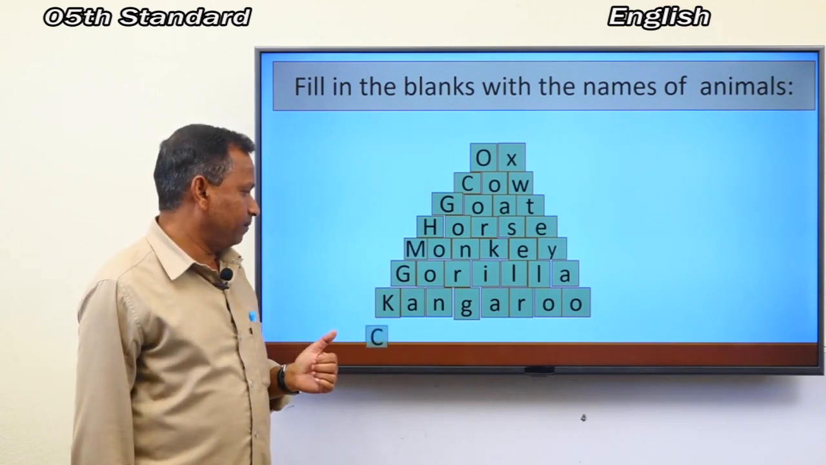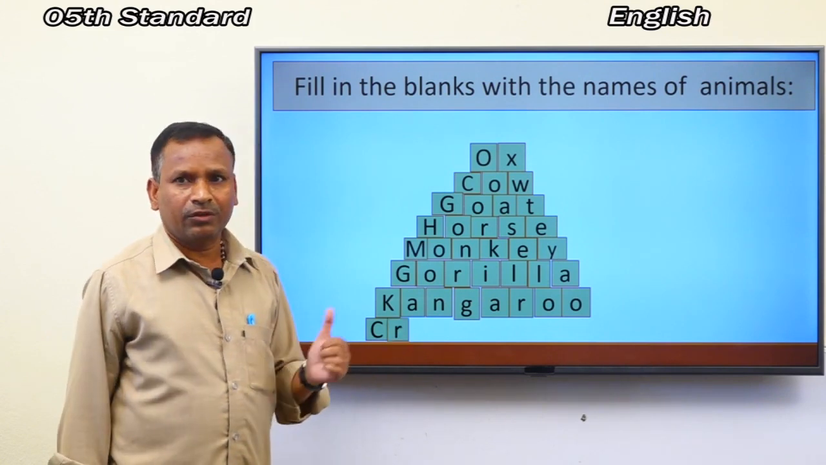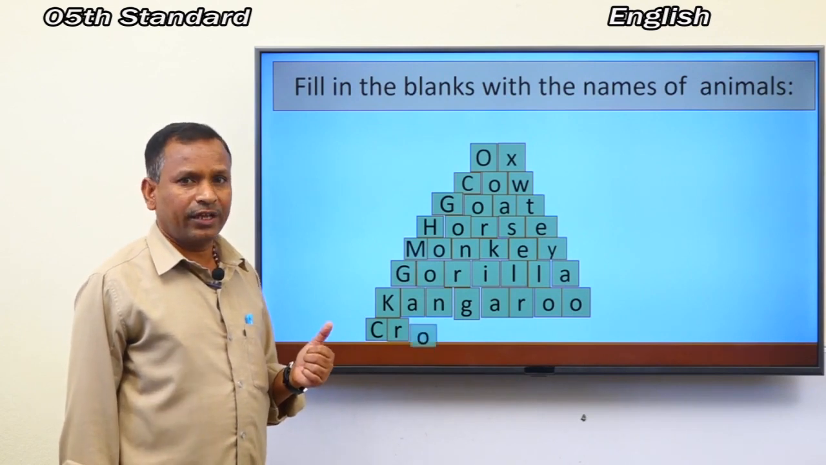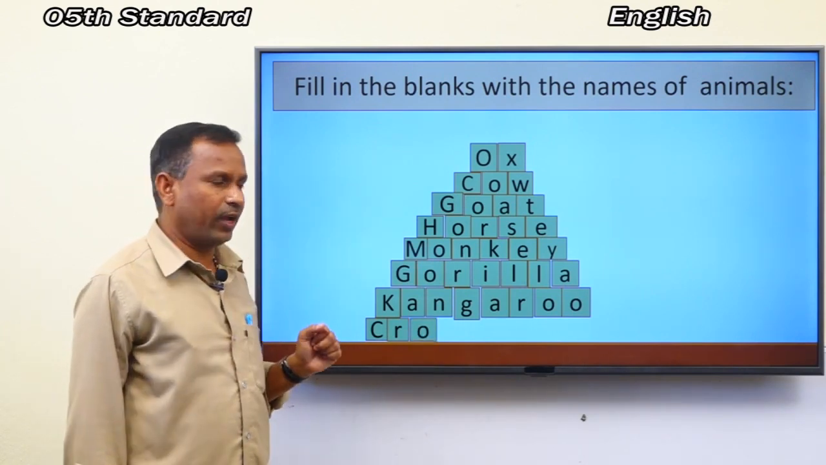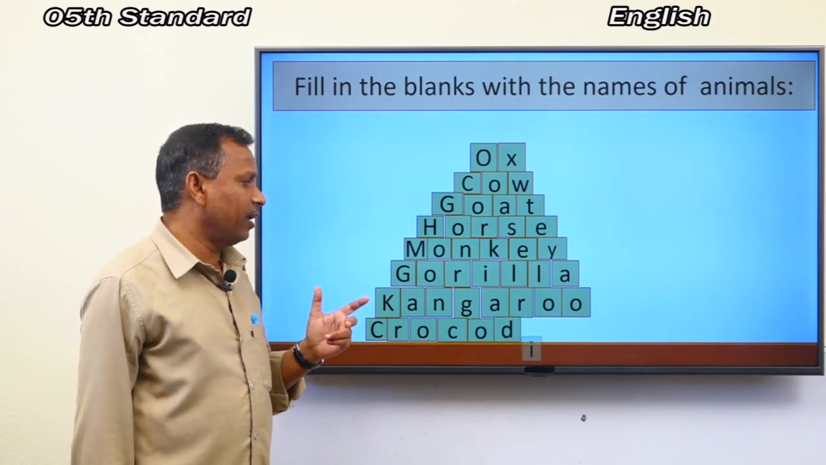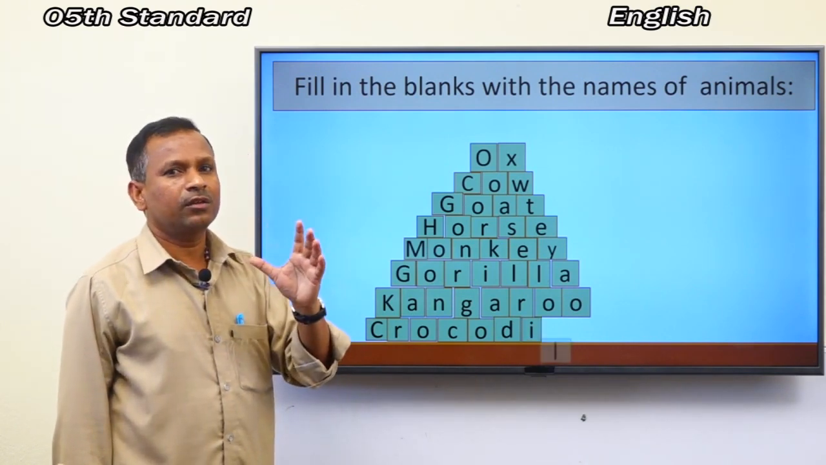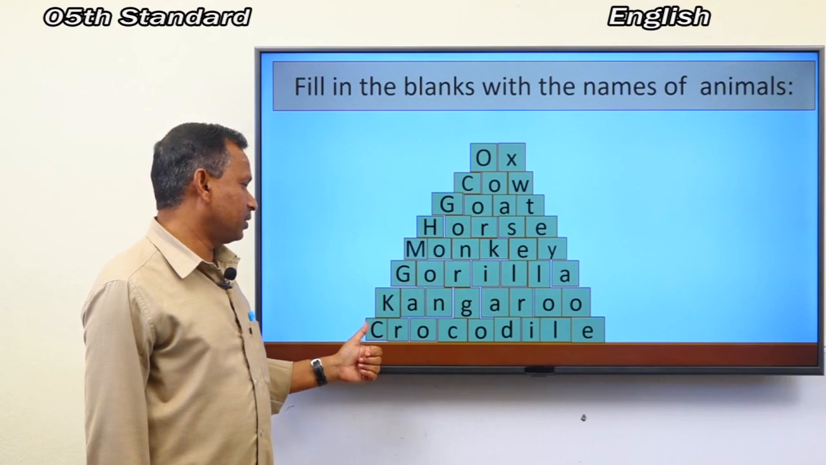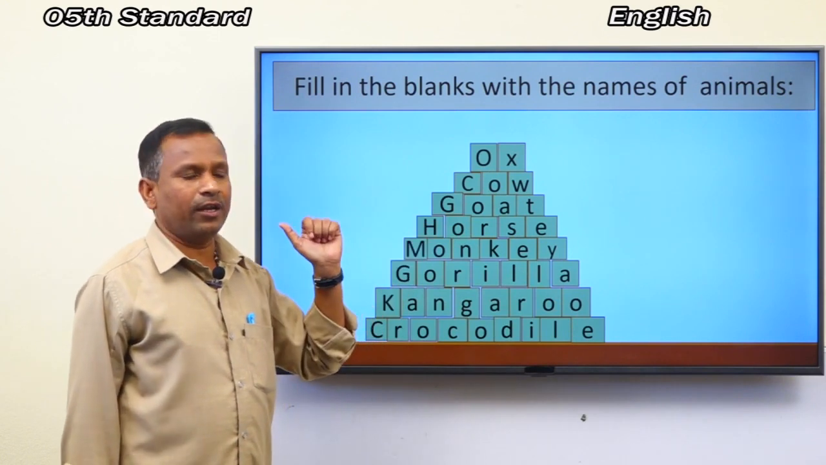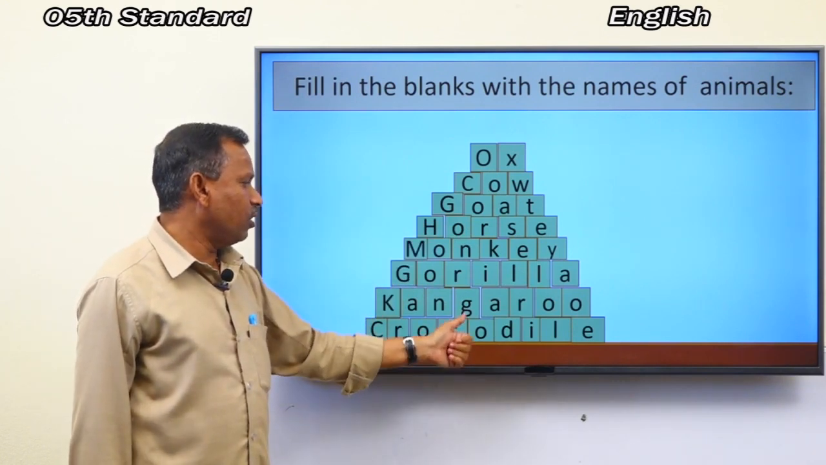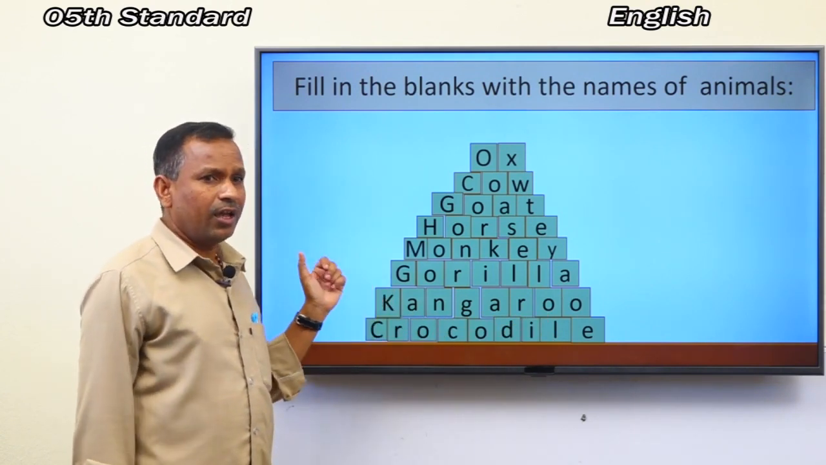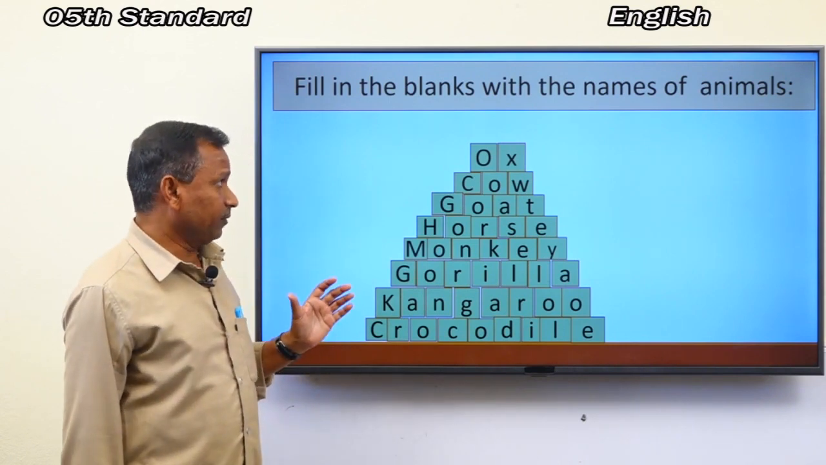Okay. Next one. Can you guess what is the name of this animal? Exactly. Your answer is correct. Fine. This is a crocodile. What is the spelling of crocodile? Look here. C-R-O-C-O-D-I-L-E, crocodile. It is an aquatic animal. Okay.